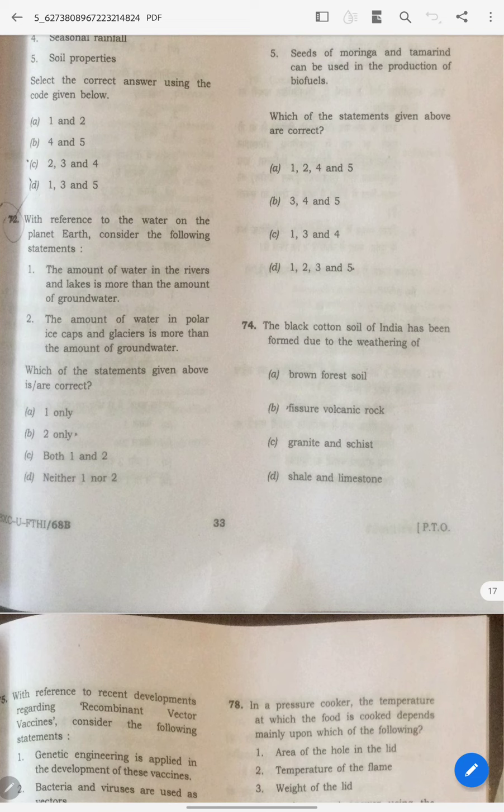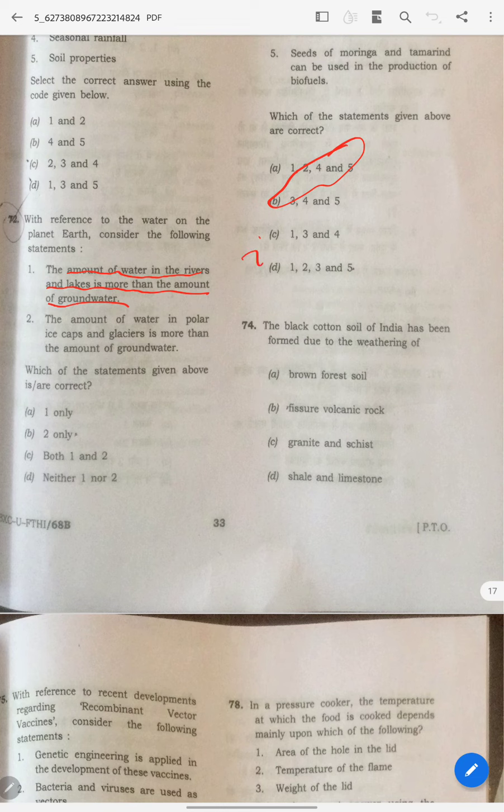Coming to this one, this is a very easy question. The amount of water in rivers and lakes is more than the amount of groundwater. This is very much wrong. Take Rayalaseema, where water has actually dried up.